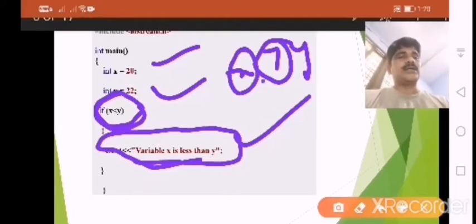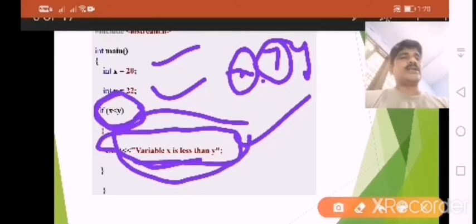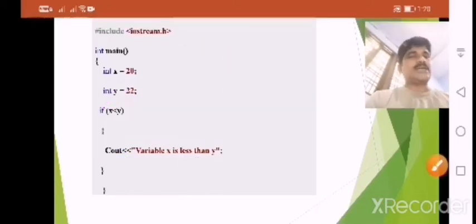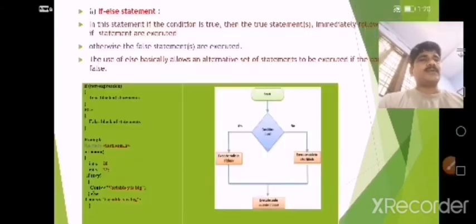That's why here the else statement should not be written. So this is the basic statement of a simple if.